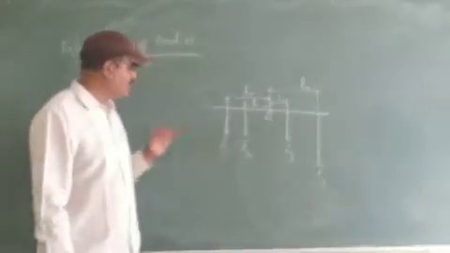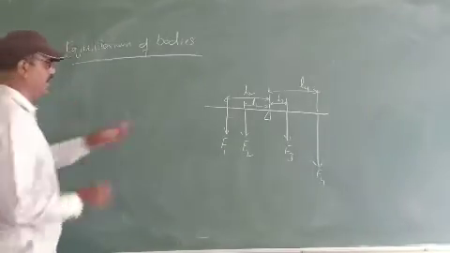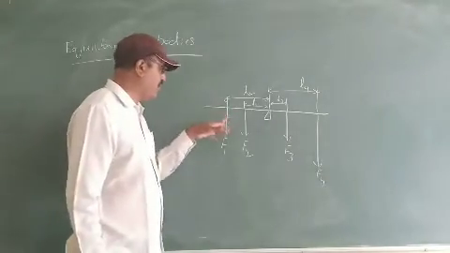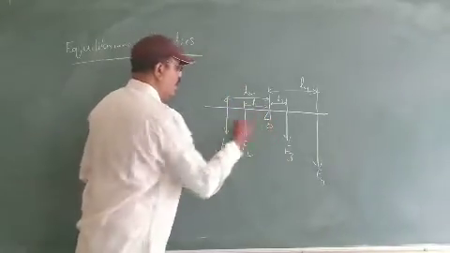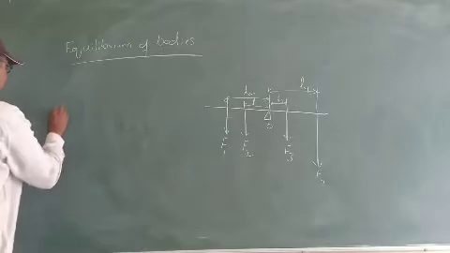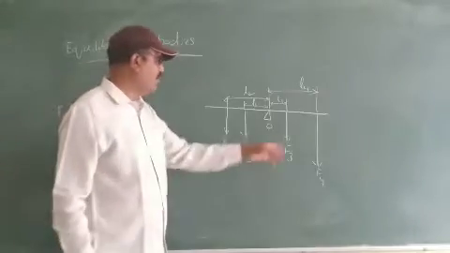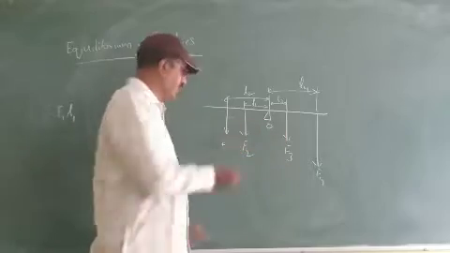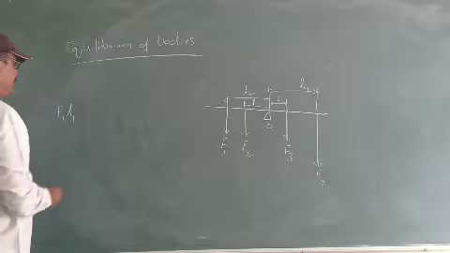Now what is the moment of force of F1? Due to F1, the moment about the pivot O is F1 L1. What direction is it? It is anti-clockwise, so I take it as positive.